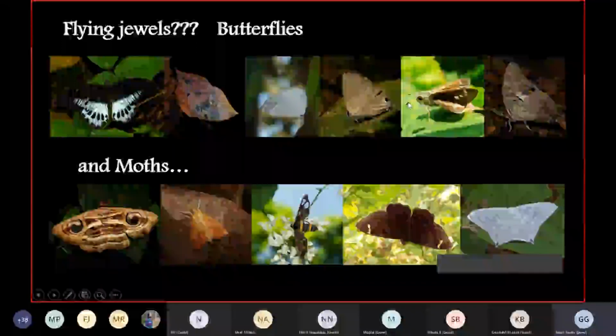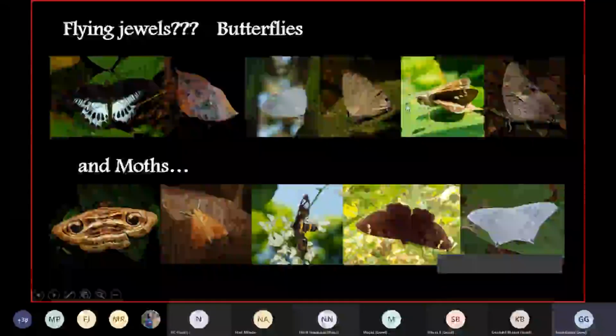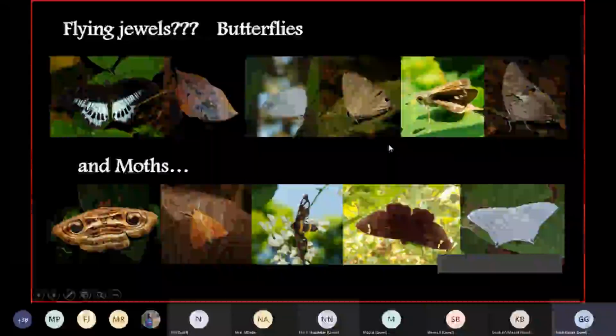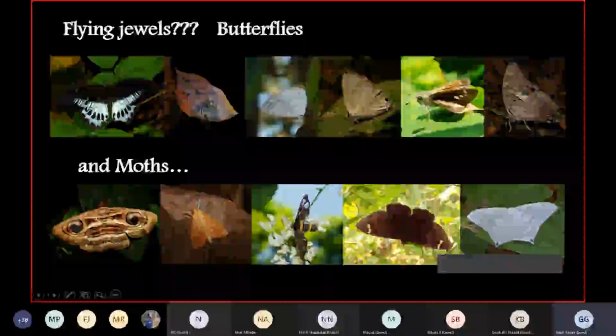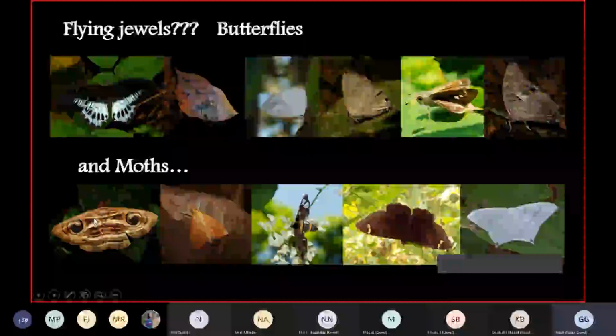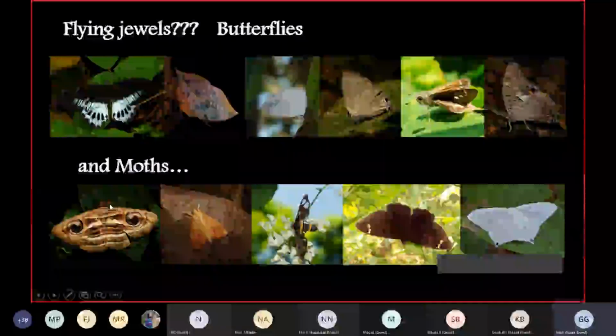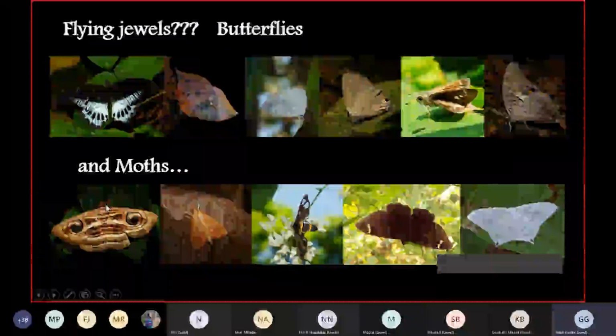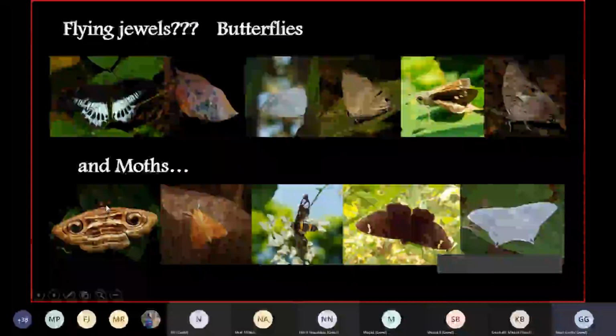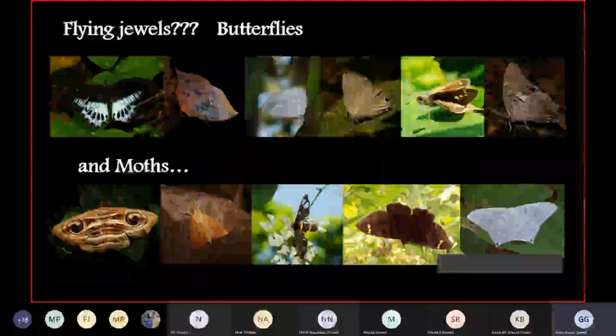And in moths you have antennas that are straight and have small bristles. So this is the main difference between butterflies and moths.